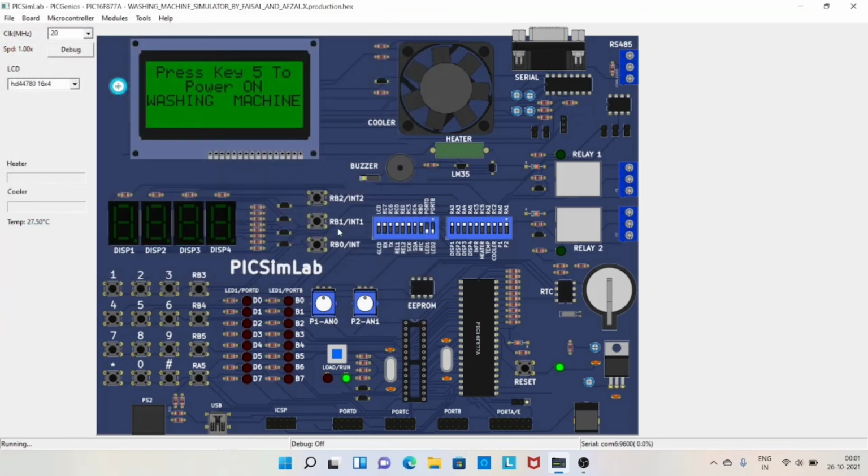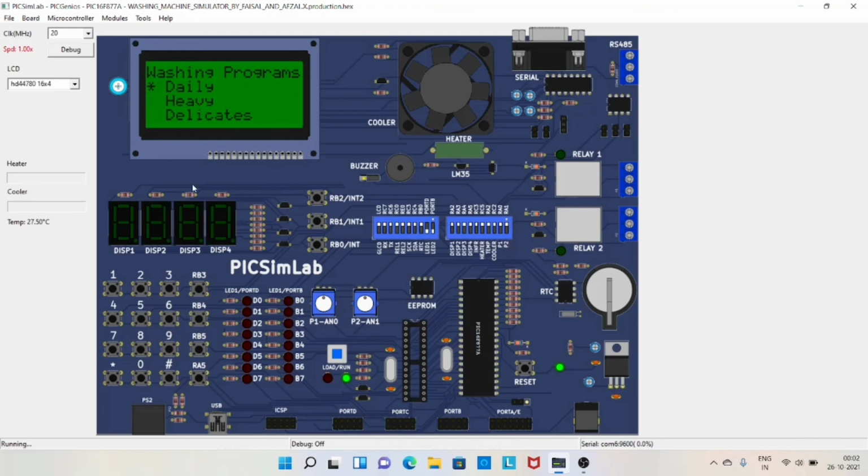Once the file is loaded, as you can see on the CLCD display, here we are using a 16x4 CLCD display. It displays the message: press key 5 to power on the washing machine. Here RB4 is key 5, so we'll press this, and as you can see, the washing machine is powering on, and it is displaying a few washing programs.